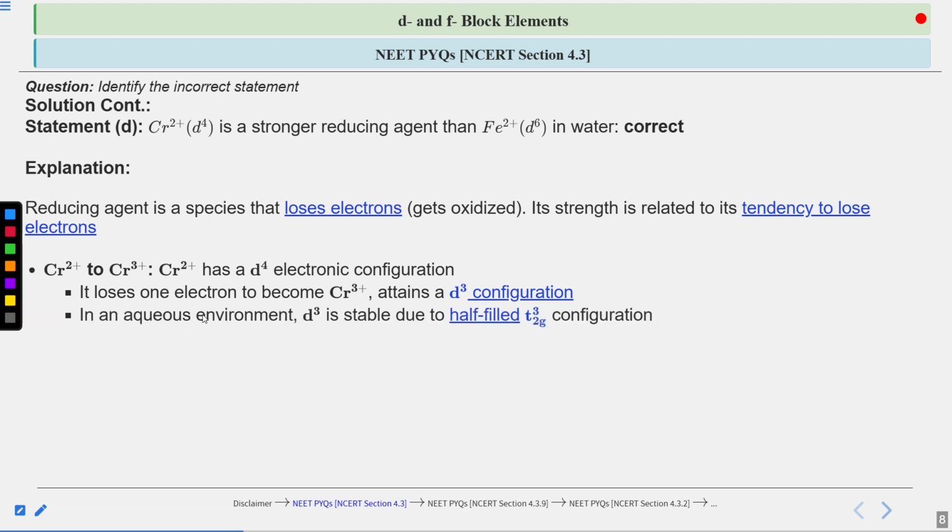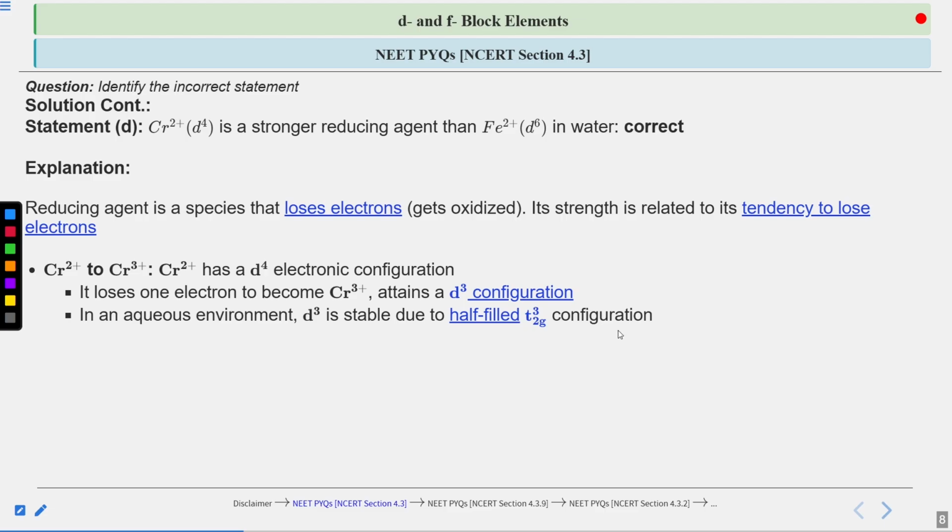Now in an aqueous environment, in the water, the d3 is stable due to the half-filled t2g3 configuration. Okay, so in the aqueous medium, this d3 configuration is going to be the stable one. Why? Because it is going to attain the half-filled t2g3 configuration.